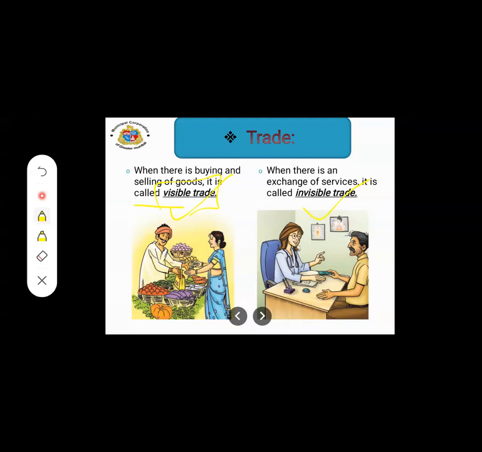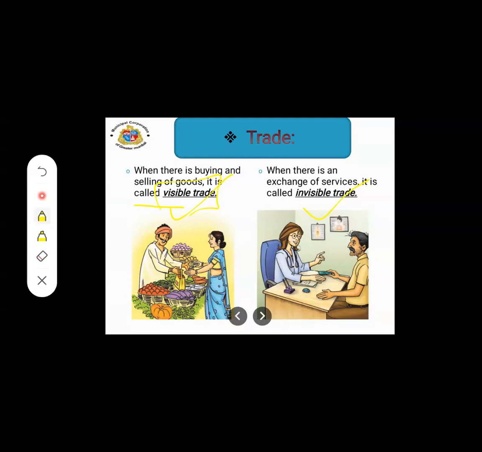Next is invisible trade. Invisible trade means when there is an exchange of services. For example, teachers, doctors and lawyers exchange their services. The teacher gives knowledge to the students.